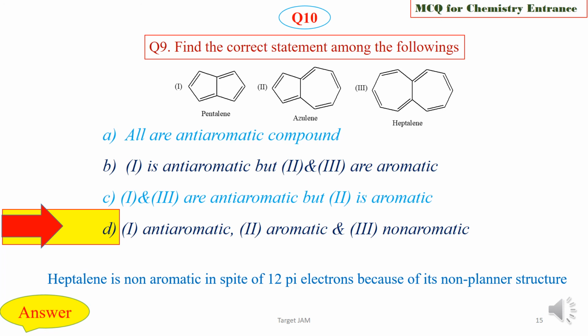And total 10 pi electrons are there, that is it follows Huckel's rule for the 4n plus 2 pi electron system. And when it gets the dipolar form, then each of the rings gets the 6 pi electron system. And in case of naphthalene, there are 6 pi bonds, that means 12 pi electrons, that is a 4n pi electron system. So it should be antiaromatic, but as it gets the non-planar structure, so it is non-aromatic.